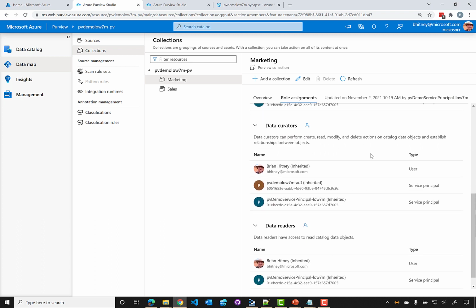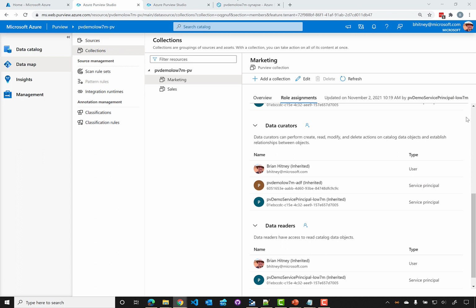We have data curators. Data curators are the ones that have access to the data catalog to manage the assets, to configure, delete assets. So basically read-write permissions on the data map and those assets, being able to apply annotations, classifications, and so forth.